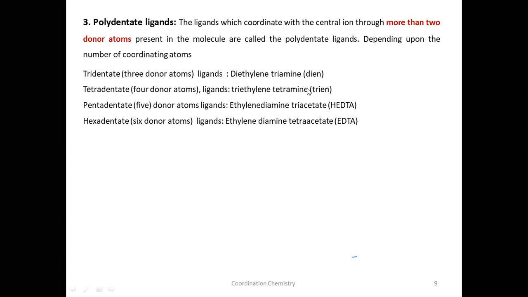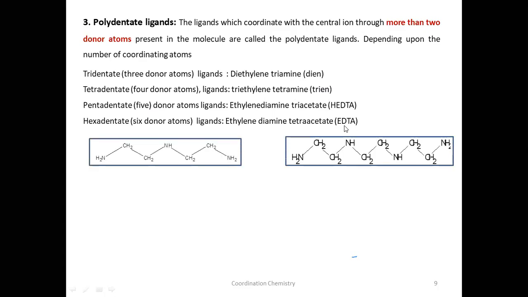Because while writing the nomenclature, you cannot use the whole name, as it is very big. So you can use this one, di-N. Triethylene tetramine, tri-N. Hydroxyethyl ethylene diamine triacetate, HEDTA. Ethylene diamine tetraacetate is EDTA. Now let us see the structures.